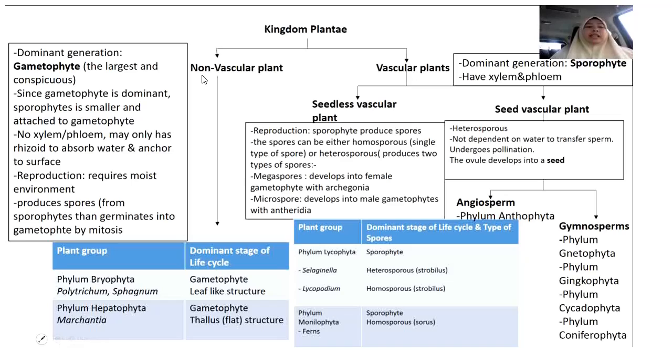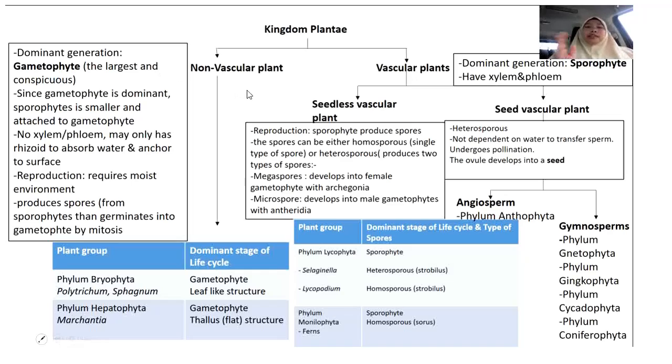For non-vascular plants, compared with vascular plants, they are the only plants in the kingdom of Plantae where the dominant generation is gametophyte. The others, starting from vascular plants, either seedless or seed vascular, either angiosperm or gymnosperm, have the sporophyte generation as dominant.